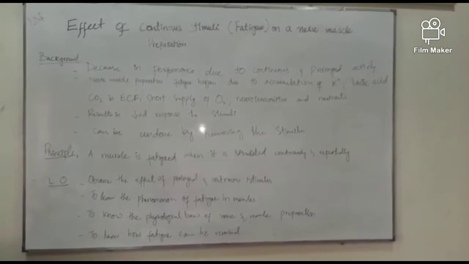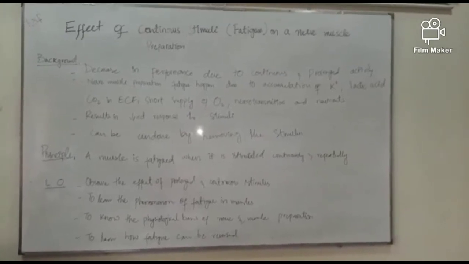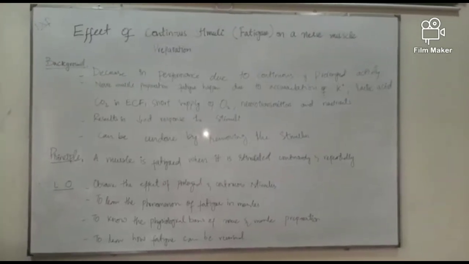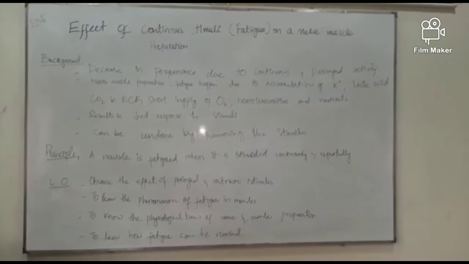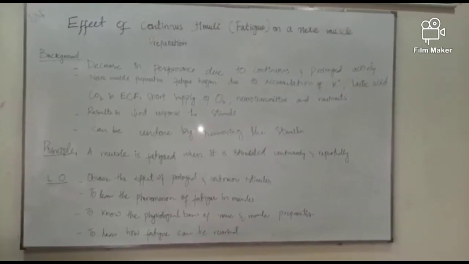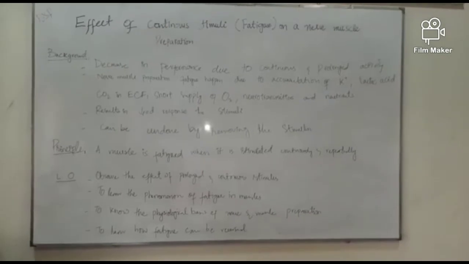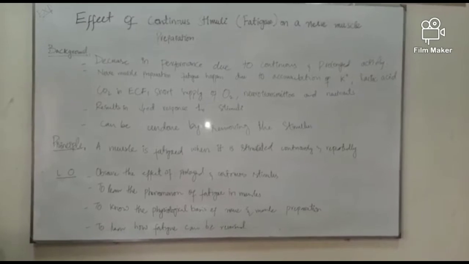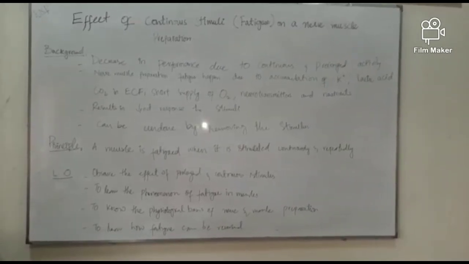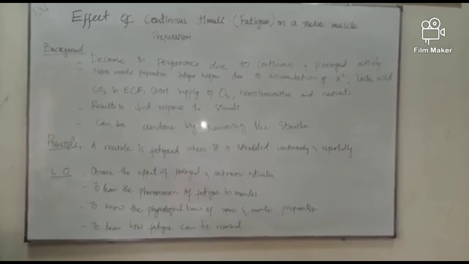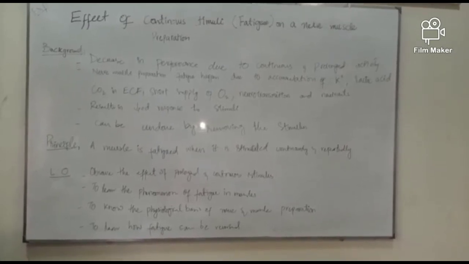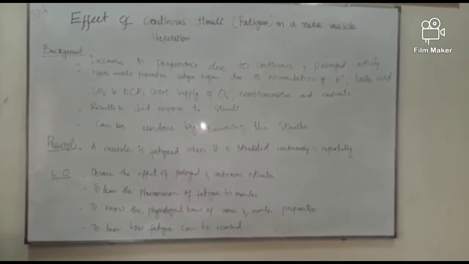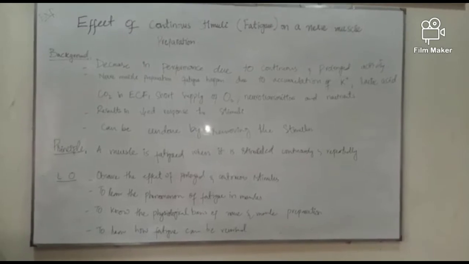Now, coming to a bit of the background of what is fatigue. Fatigue is basically a decrease in the performance due to continuous and prolonged activity. And why does this happen? In the nerve muscle preparation, fatigue happens because of the accumulation of potassium ions, lactic acid, which is a result of anaerobic metabolism, carbon dioxide, which is produced as a result of the different chemical reactions in the ECF, a short supply of oxygen, which happens due to exhaustion, and a decrease in neurotransmitters and nutrients.